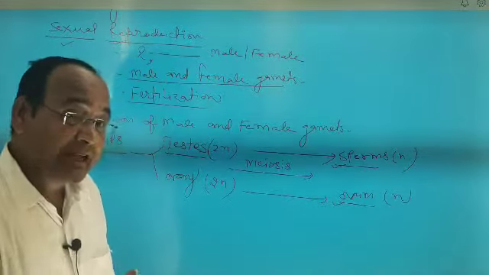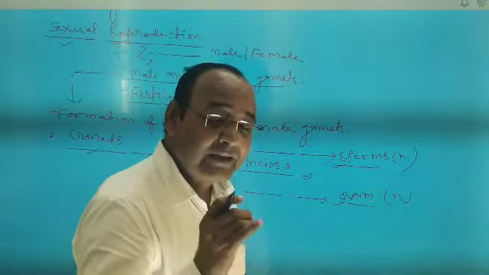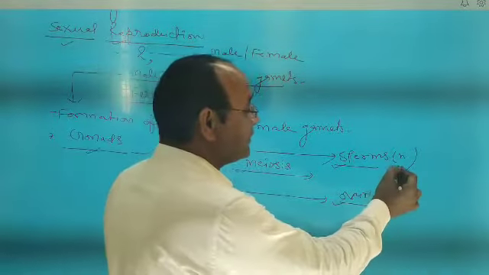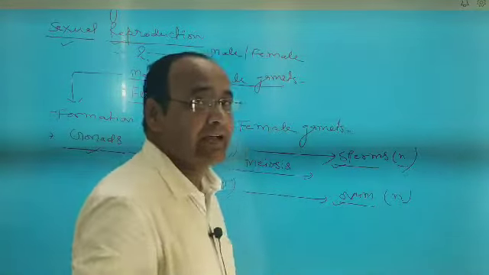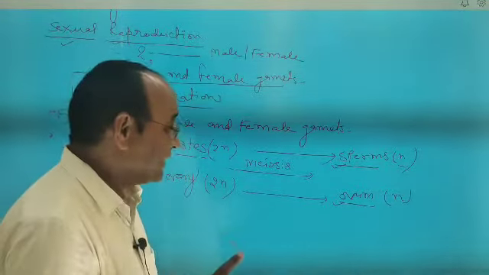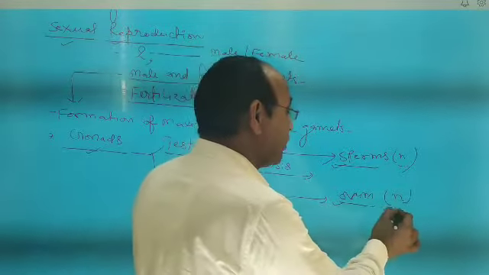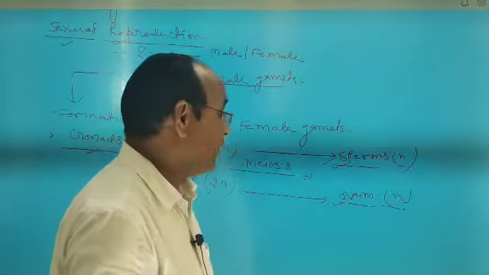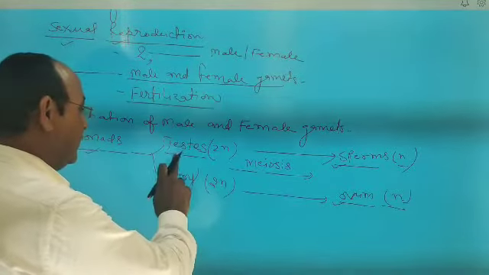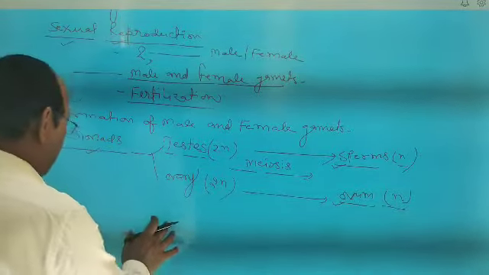Just I can say also, sperm is a single animal cell which has half the number of chromosomes and acts as a male gamete. What is ovum? Simply, ovum is a single animal cell which contains half the number of chromosomes. So sperm and ovum are produced by meiosis in testes and in ovary. Okay.